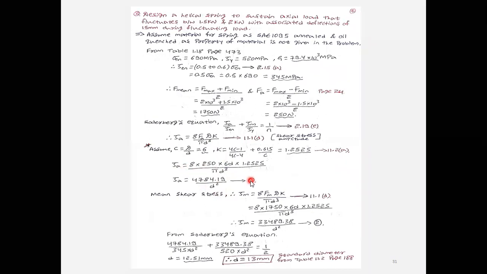Now in the next step, find the mean shear stress. As I told you, when you are finding the mean shear stress, take the mean load. The mean load is 1750. Take the value. Capital D is 6 into d, the K value is 1.2525, and d is unknown. From this you will get the second equation.